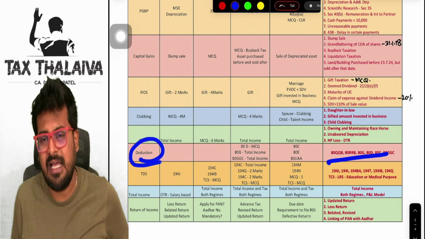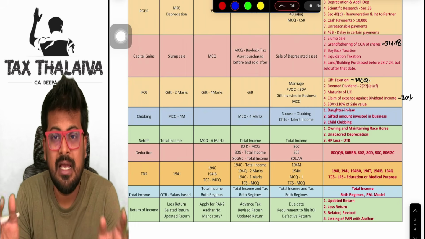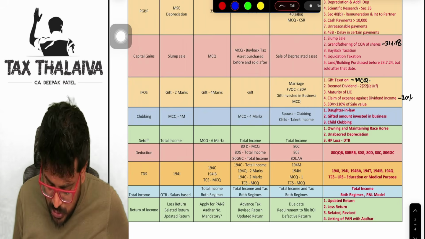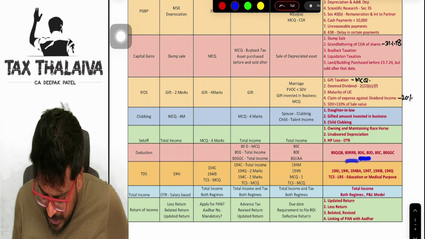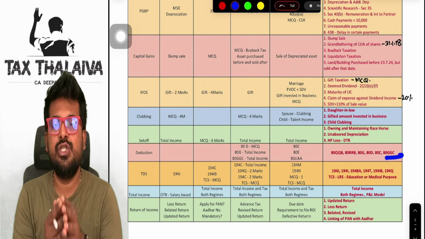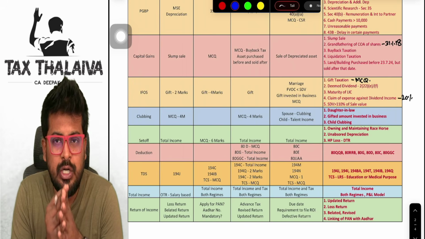Next, deductions, guys. A separate question on deductions they will not ask. As a part of total income computation, they will ask you 80QQB, RRB, 80G, 80D, 80C, 80GGC. These are the most important topics.